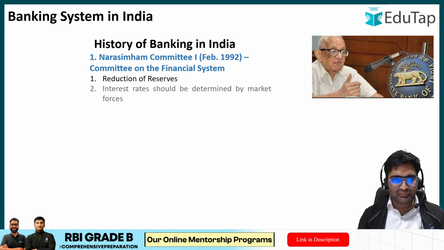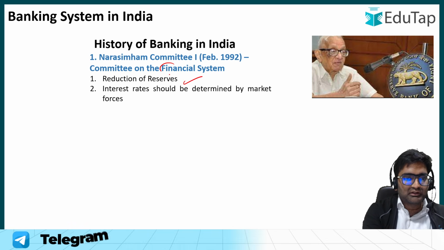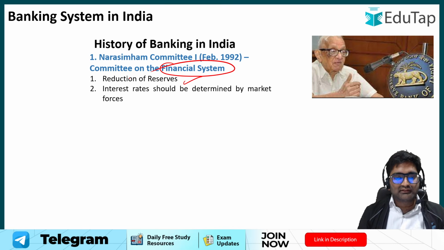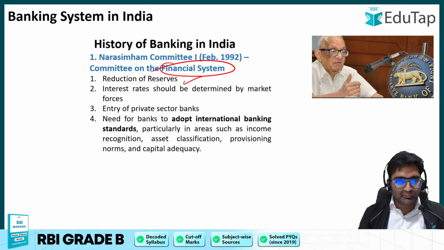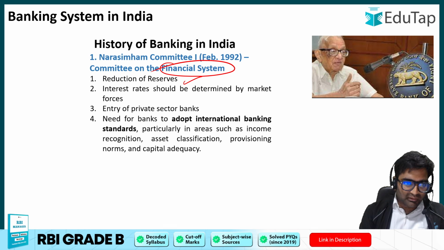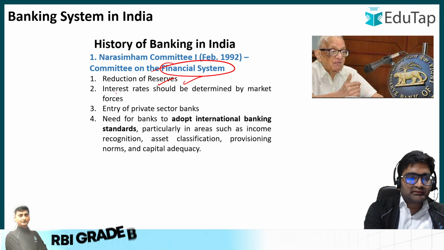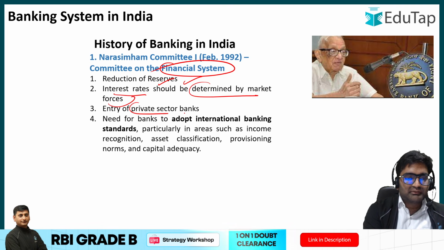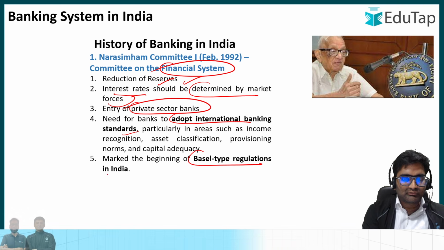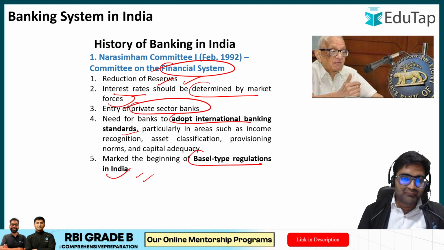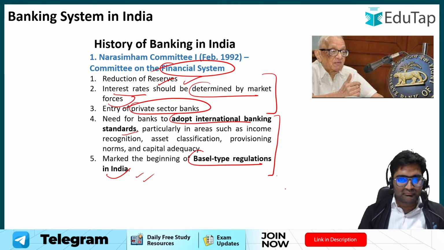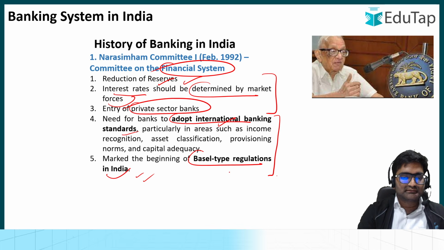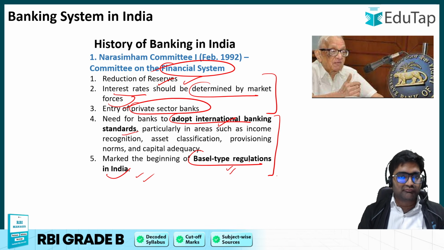Talking about history, Narasimhan Committee 1 recommended reduction of the reserves. It is the committee on the financial system. The entire financial system after the 1991 reforms that we carried out, LPG, were based on this particular committee. It recommended reduction of the reserves of the banks, interest rates to be determined by market forces, and private sector banks to be allowed. Adopting international banking standards and going for Basel type regulations was also recommended.